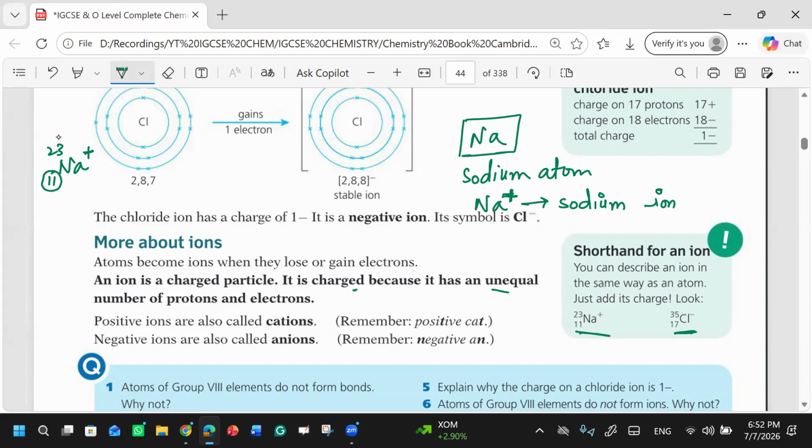And this 23 is what? This is the atomic mass. And this plus charge, what is this telling us? Yes, this is a cation, but what this sign is telling us is how many electrons there are. It has one.